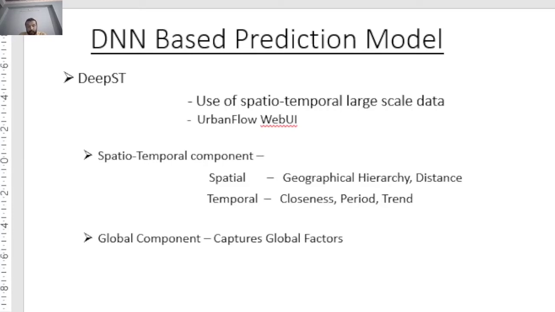For example, in the context of spatial properties, locations are at a higher level of geographical hierarchy, and if the locations are at a higher level of geographical hierarchy, they have a coarser granularity, and the territory of a parent node is composed of those of its children. Say, for example, a tourist attraction is located in a district which might further belong to a different city. So, there is also a sense of geographical distance between two locations which can measure the correlation between them. For instance, near locations are considered more similar than distant ones.